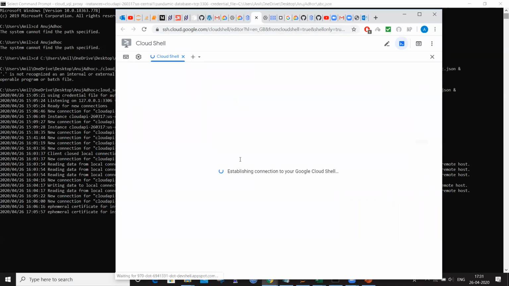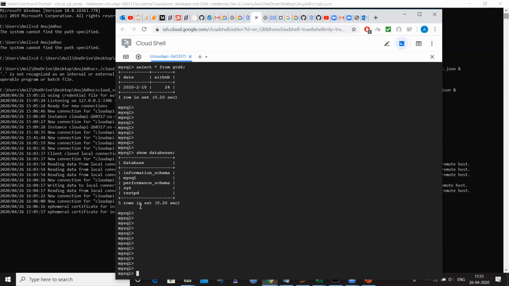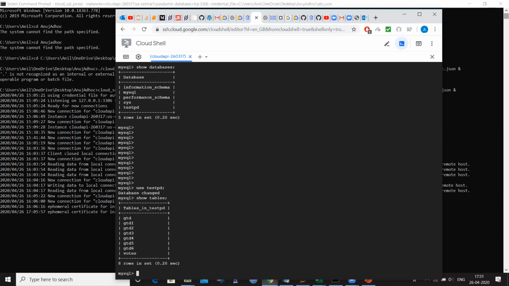So this is where I have my database. I have TestPD, you can see here. It is like test pandemic. I have created some tables just for my experiment purpose. If you can see here, GTD, GTD, GTD, these are the tables where I wanted to store my data. The first GTD, I have done using my CSV file. I uploaded the CSV file to the Google bucket and read it into GTD.